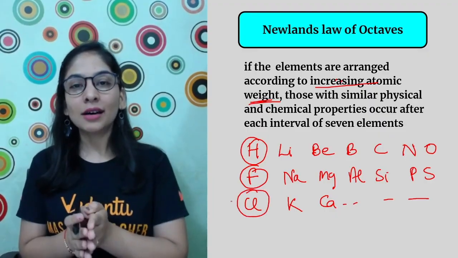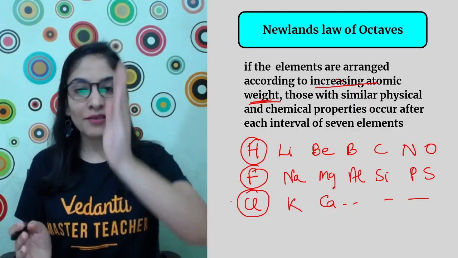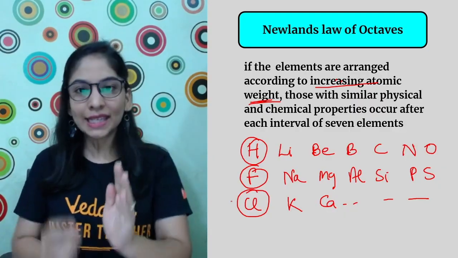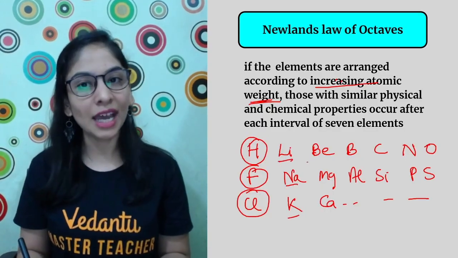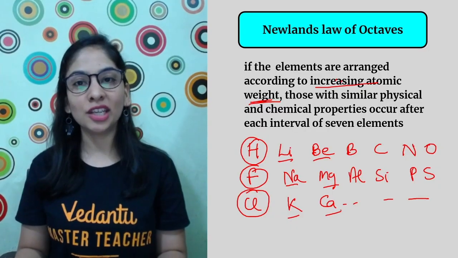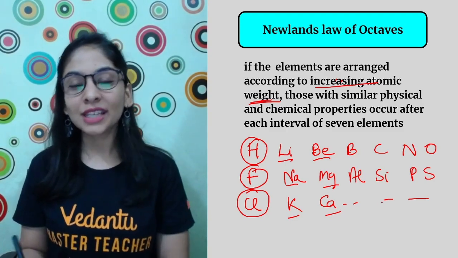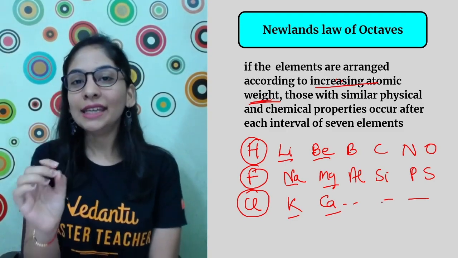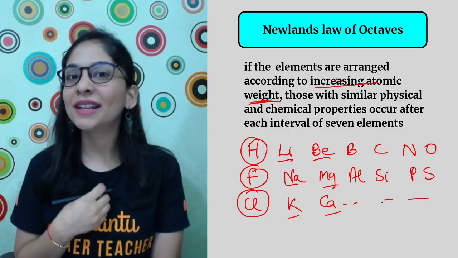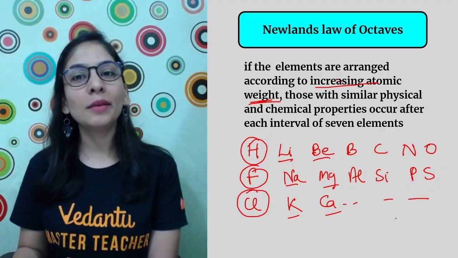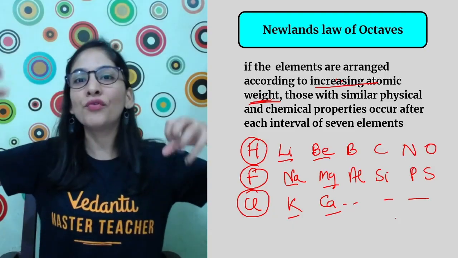According to him, the element which comes at the 8th position from the first one has a similar property and is arranged in the same group. What are groups? Vertical columns. Okay, lithium, sodium, potassium have the same kind of property, and so do beryllium, magnesium, calcium, but full stop. So that's more of a drawback for him. After that, the law did not have any significance. He said, okay, I made the table in such a way, but I made so many mistakes. He put so many elements in the same slot, and elements with similar properties ended up so far from each other.